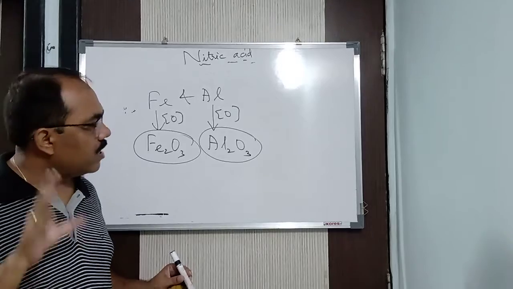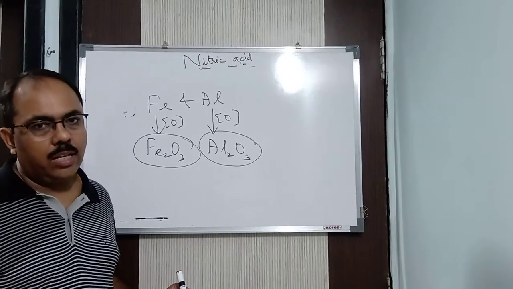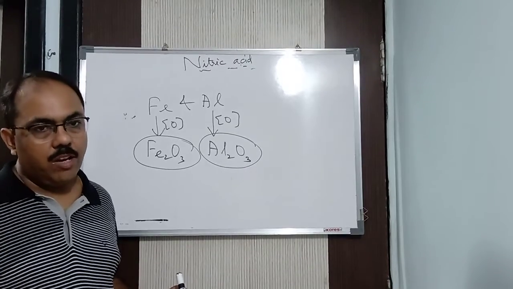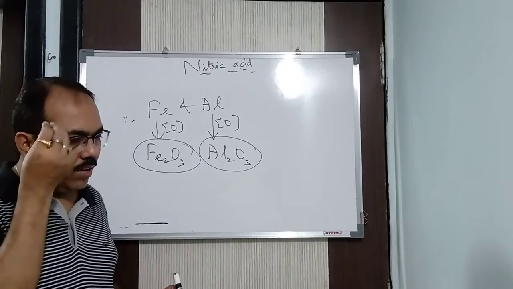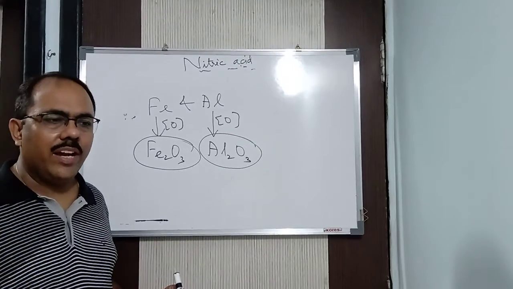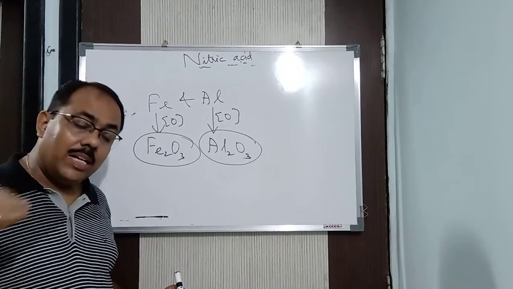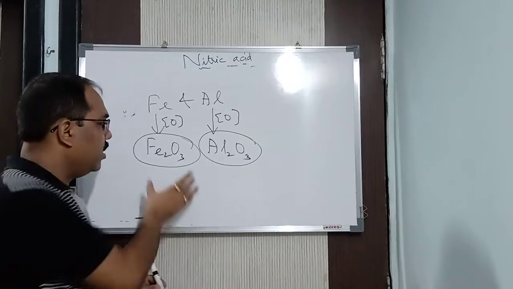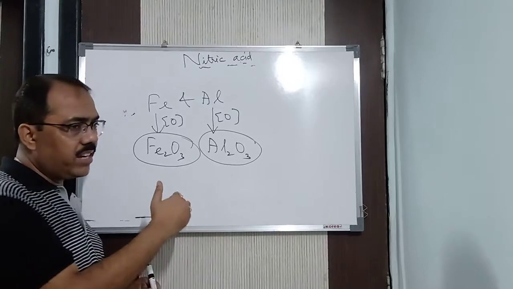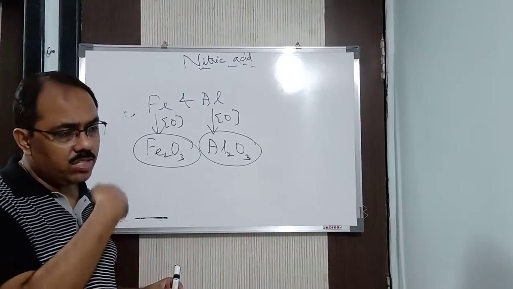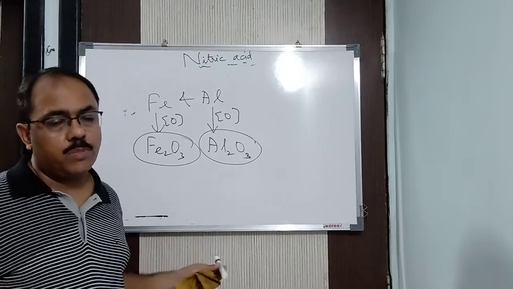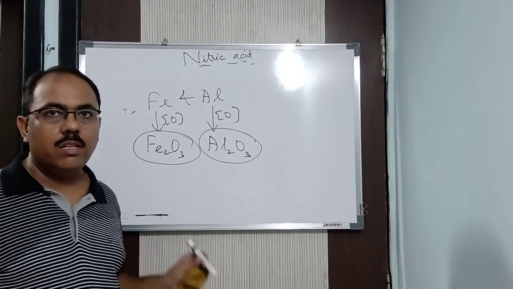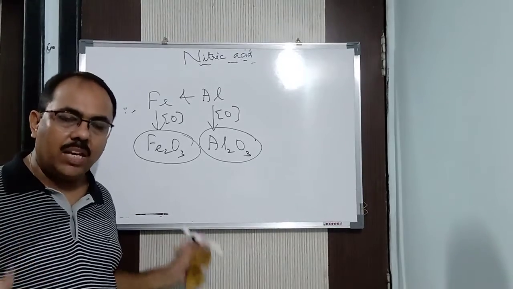So there are certain metals like iron and aluminium. Initially, some amount of gas is evolved, because initially, when it reacts with nitric acid, it forms nitrate, water and nitrogen dioxide gas. But as an insoluble oxide layer settles over the surface of iron and aluminium, the reaction stops. Got it? So this phenomenon is known as passivity or inertness. Iron and aluminium behave in this particular manner.